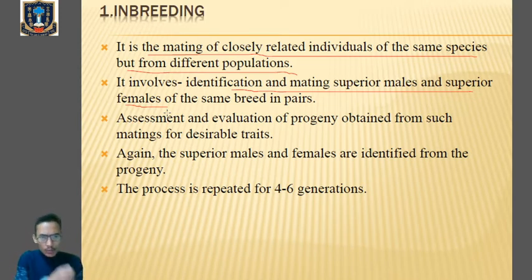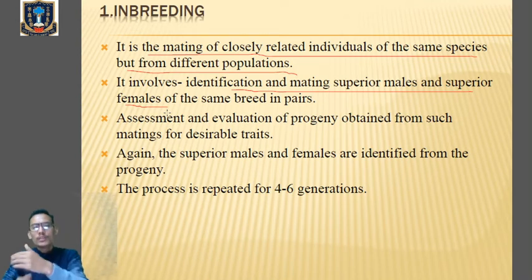So in inbreeding, we are mating closely related individuals of the same species but from different populations, and first we have to select the superior male and superior female.